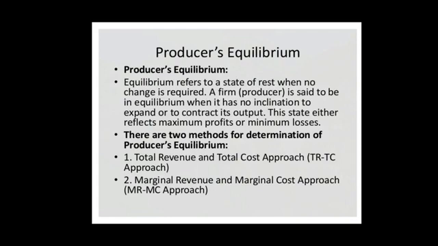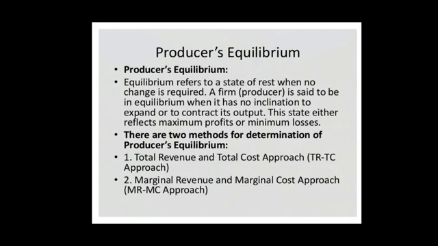And by producing one more unit of output beyond that optimal combination, the profits decline. Thus, we can say that a firm or a producer is said to be in equilibrium when it has no inclination to expand or to contract its level of output. That is, a firm has no motive to change its scale of production.